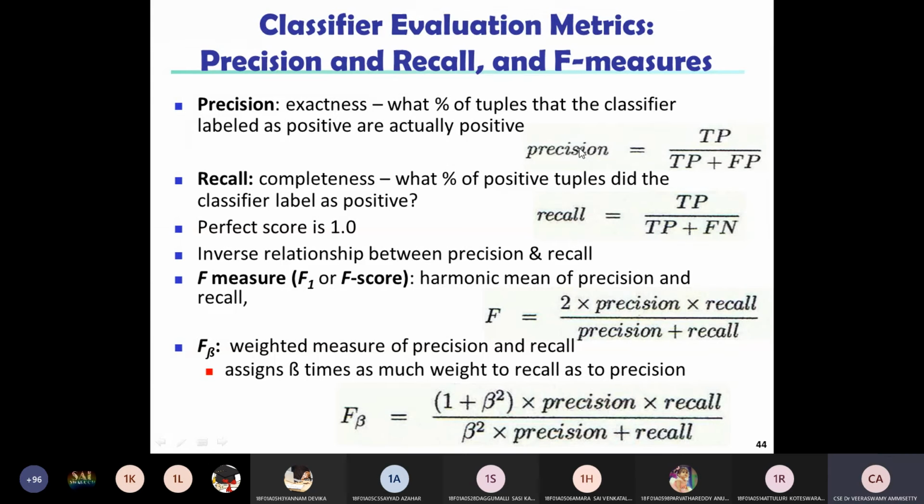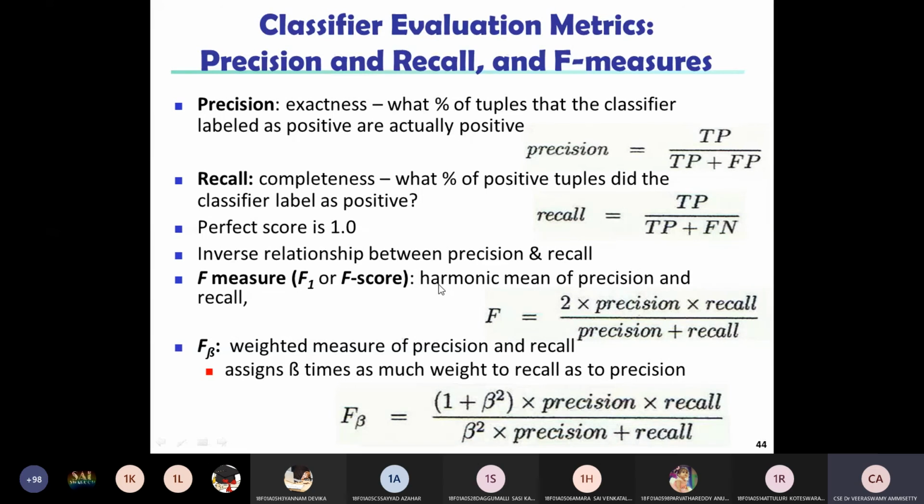The third important measurement is the F measure. F measure is equal to 2 times precision times recall divided by precision plus recall. Based on these three formulas, we calculate the classifier evaluation metrics precision, recall, and F measure. Based on these values, we see which classifier has the highest classification accuracy and precision, recall, and F measure. Based on these measurements, we compare the different types of classifiers in our model.